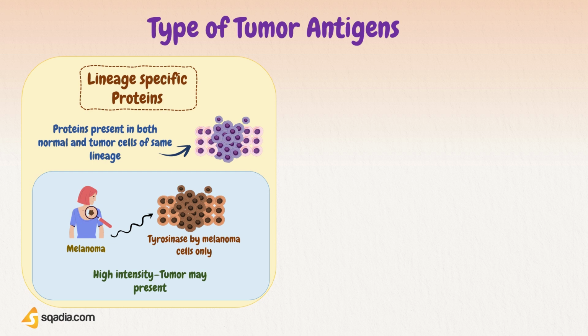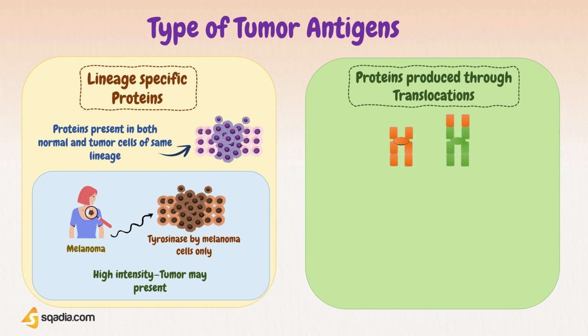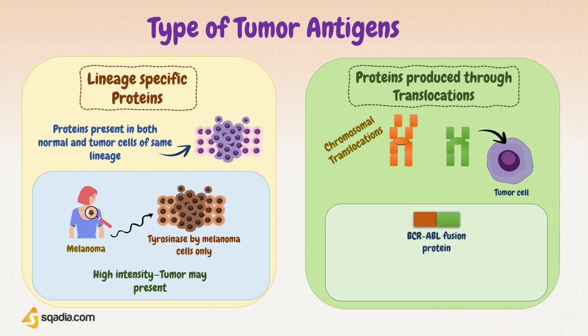Now the last category of tumor antigen is proteins produced through translocations. As we have already discussed in lymphoid tumors, one of the reasons of tumor formation is chromosomal translocation, that alters gene positions over chromosomes. So proteins that are produced through these translocations are those that are present only on tumor cells, and thus can be detected and can generate immune responses.